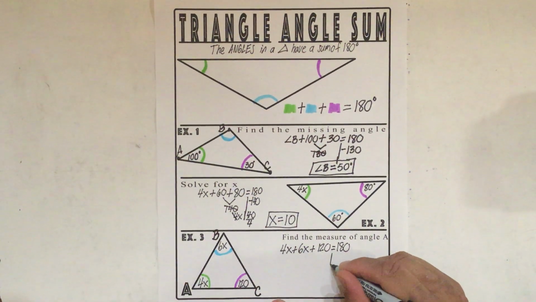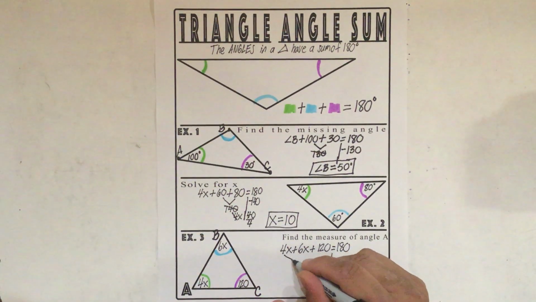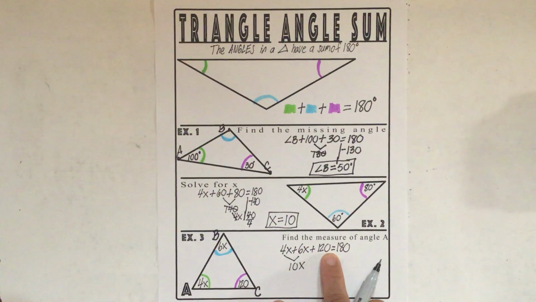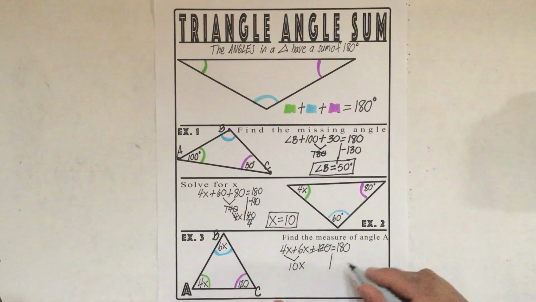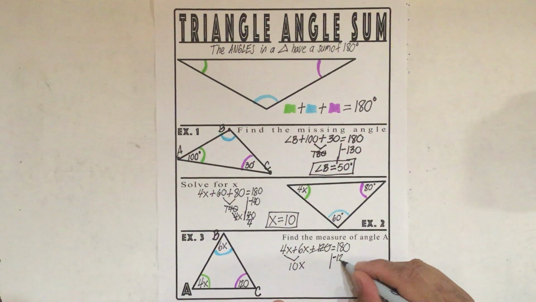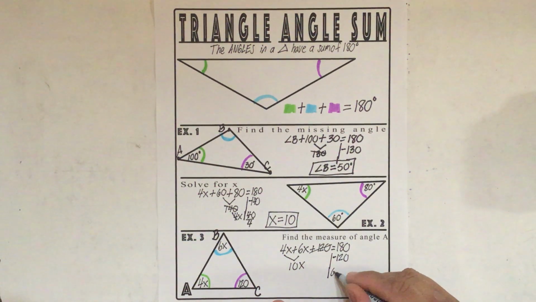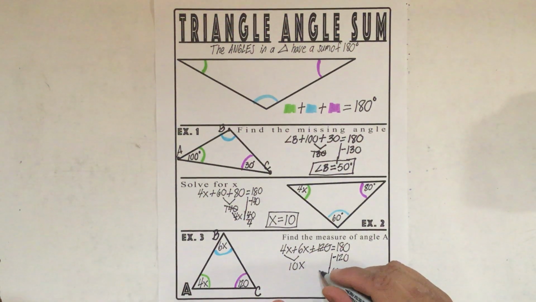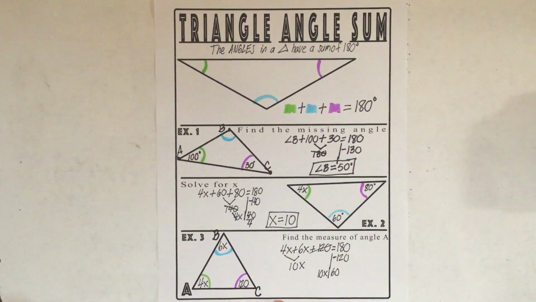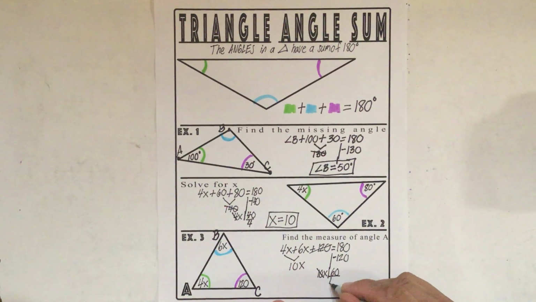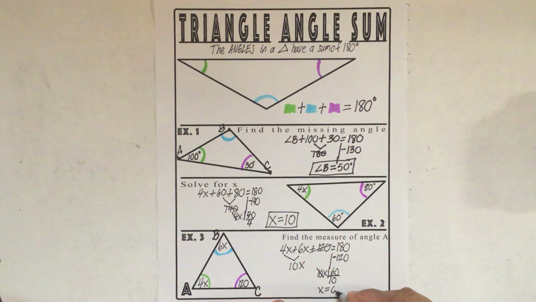So what do we do here? So let's combine these like terms first. So we get 10x. Now I have this plus 120, so I'm going to move this plus 120 over, and I'm going to make this minus 120. So I have 180 minus 120 is 60. And I still have this 10x here. So now to solve for x here, I want to get x by itself. I'm going to cross out 10, and I'm going to divide by 10 here, just like that. And I'm going to get x is equal to 6. 60 divided by 10 is 6.